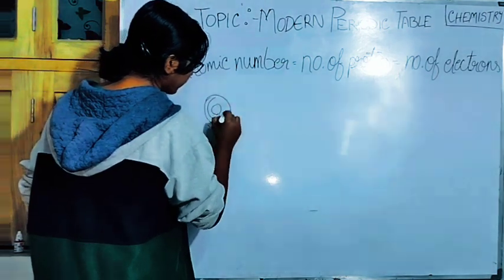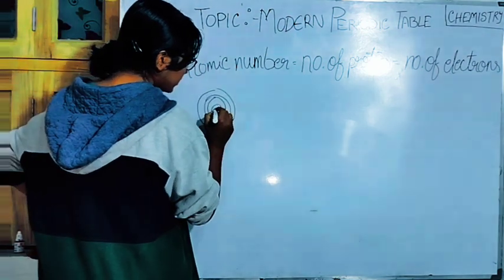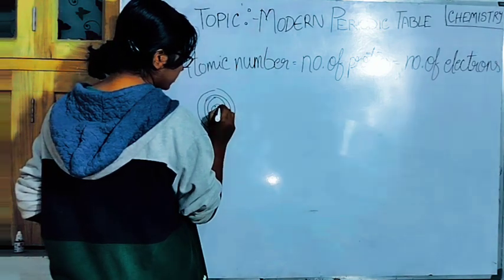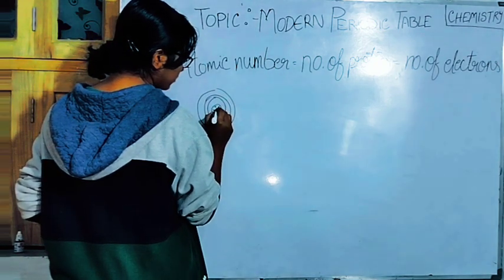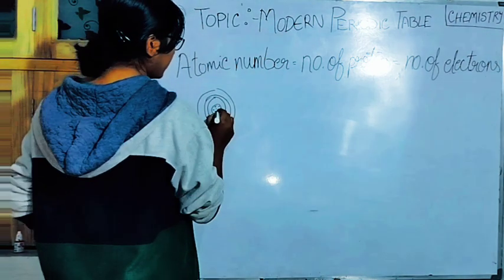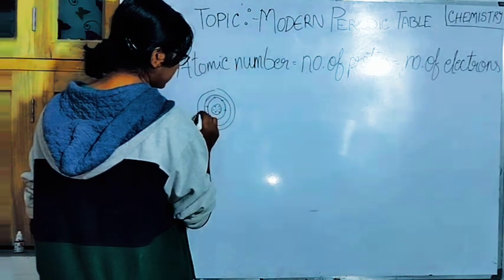In the nucleus, these are the orbits. Here constitutes the nucleus, and inside it, it contains the protons, that is the positively charged particles. Now, here constitute all the electrons.